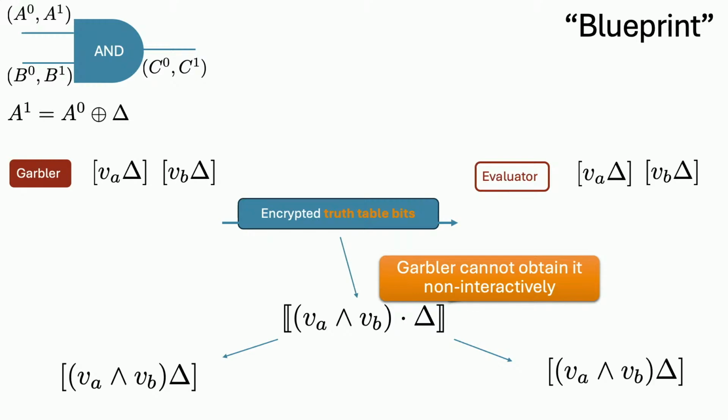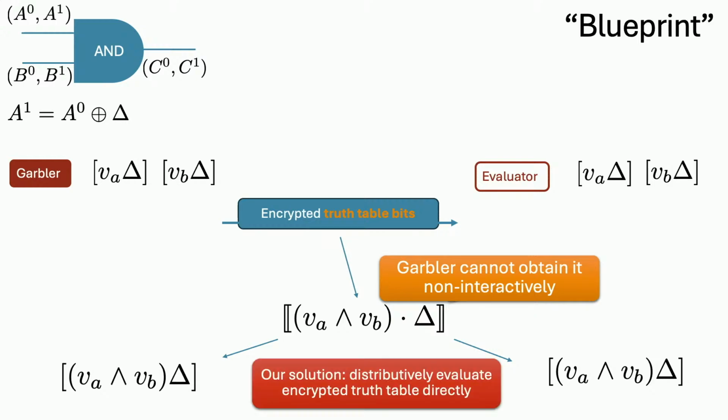So the garbler cannot directly compute this ciphertext, because this ciphertext depends on the secret and the garbler, and this is just one way, one message. So there's no way for the garbler to obtain this ciphertext. Okay, but if we look at this whole process as a whole, that can still be doable.